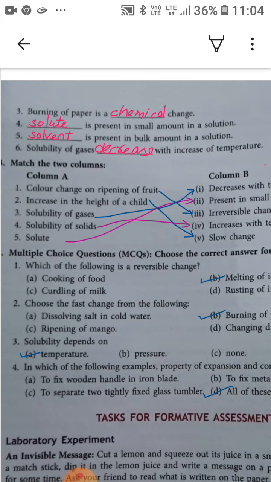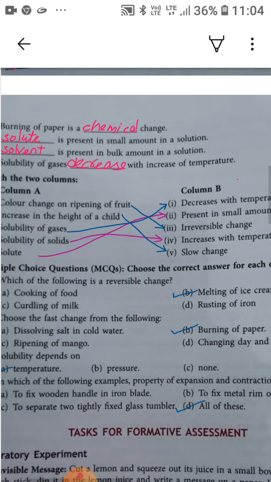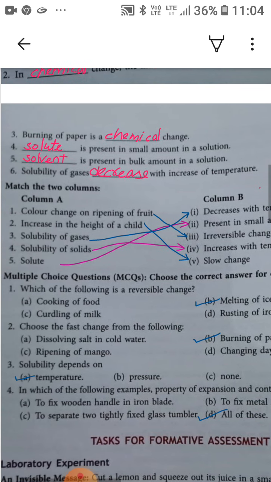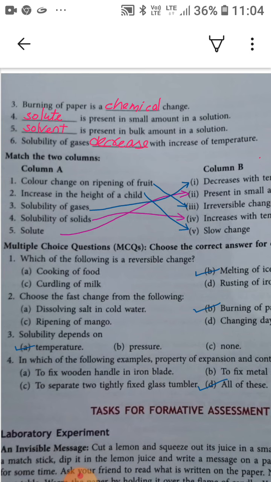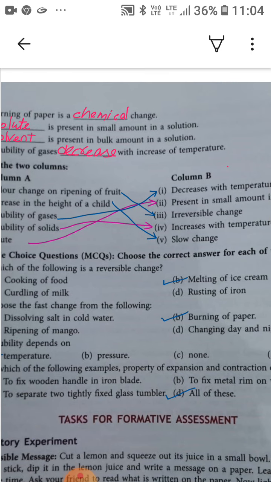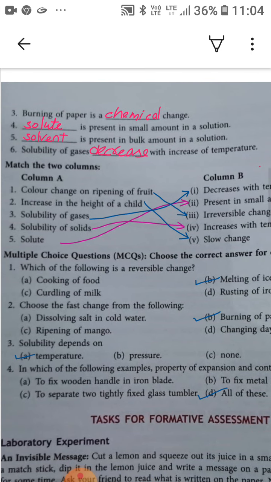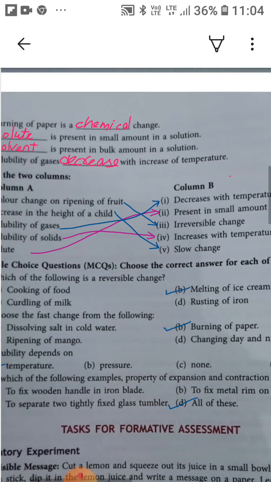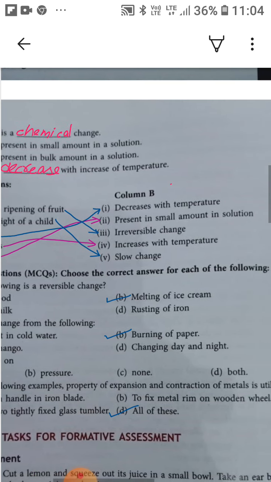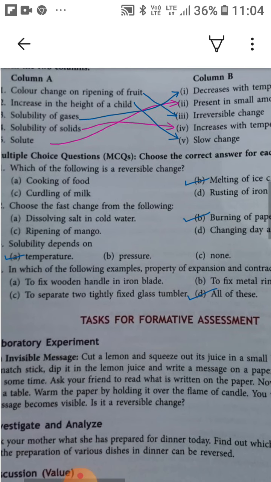Third, solubility of gases can be matched with first, decreases with temperature, and fourth, solubility of solids can be matched with fourth, increases with temperature. Fifth, solute can be matched with second, present in small amount in solution.